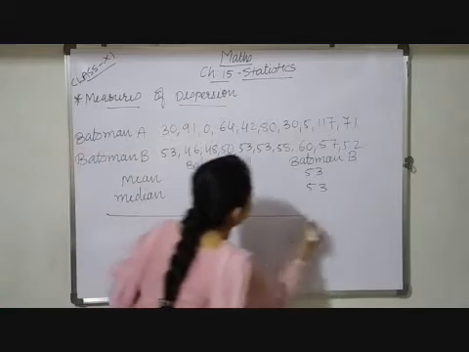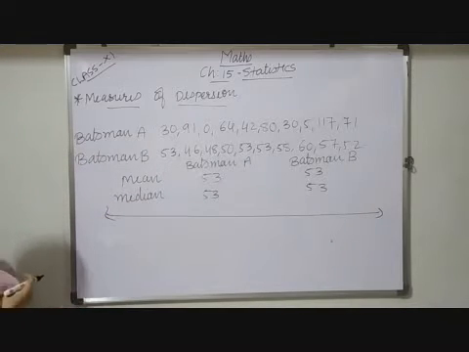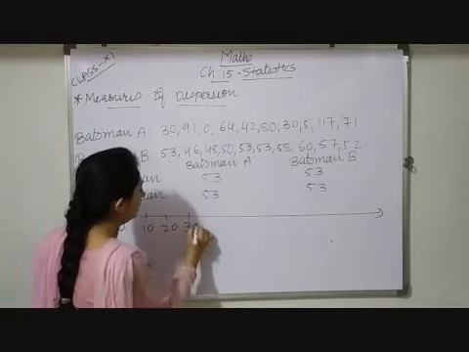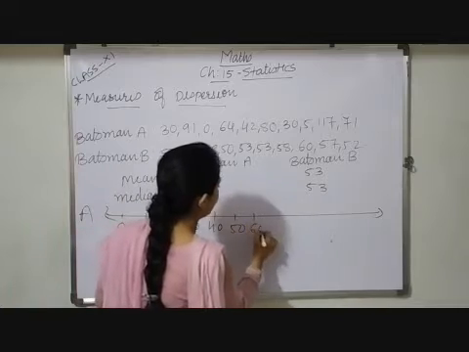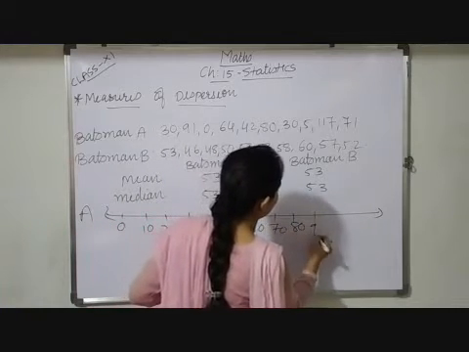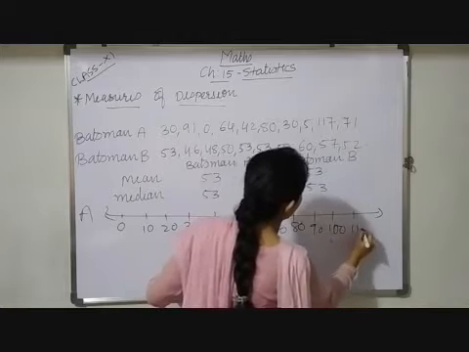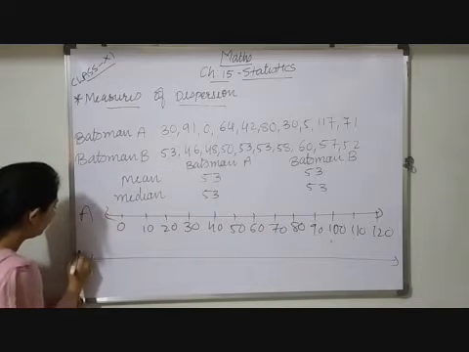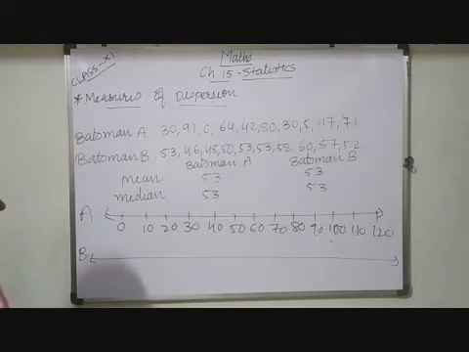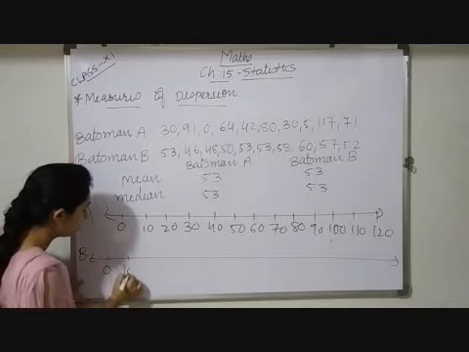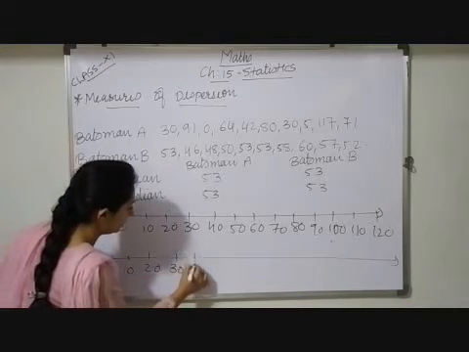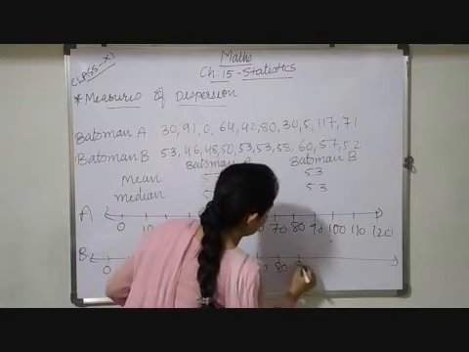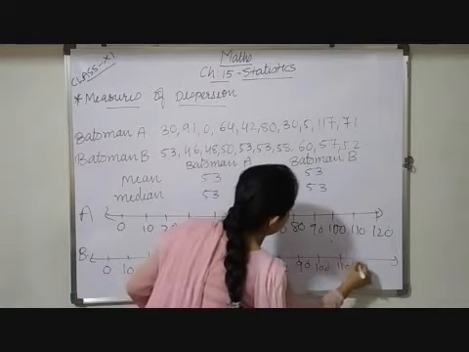I can show you this on the number line, so things will be more clear to you. This is for batsman A: 0, 10, 20, 30, 40, 50, 60, 70, 80, 90, 100, 110, 120. Now let me draw a number line representing the scores of batsman B, again keeping the same distance on the number line: 50, 60, 70, 80, 90, 100, 110, 120.